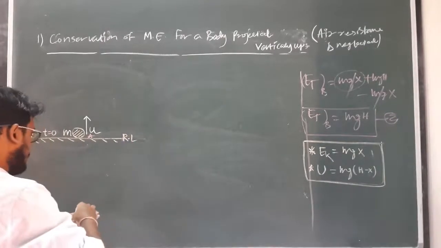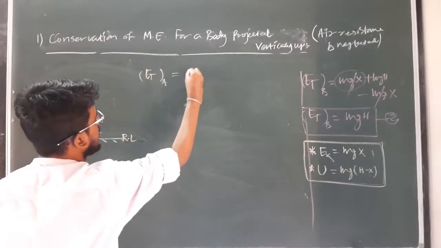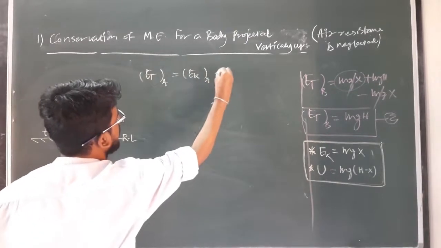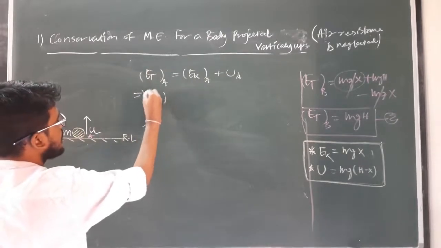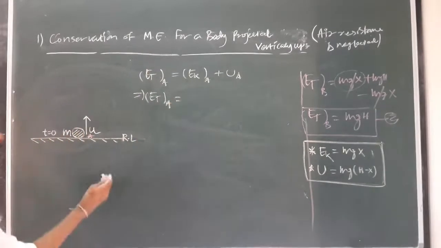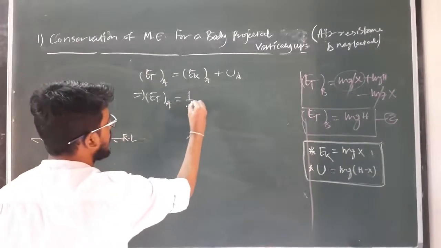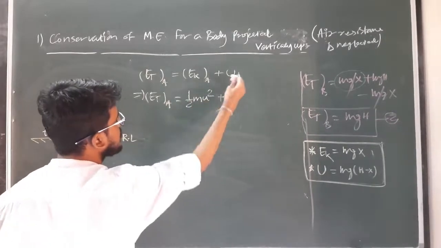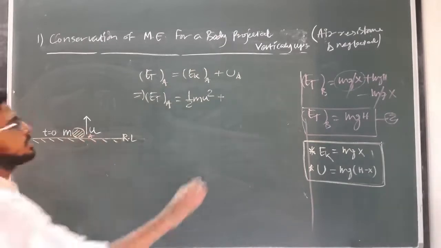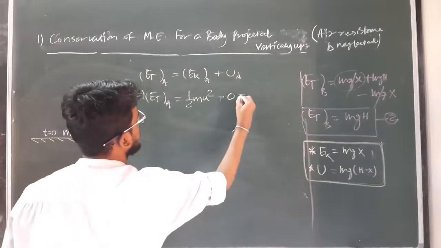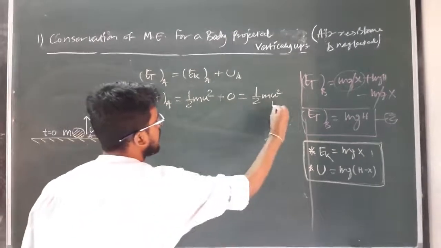So at point A, what is the total value of mechanical energy? We can write the total mechanical energy E total at point A is equal to the kinetic energy at A plus the potential energy at A. What is the value of kinetic energy? As the body is projected with initial velocity u and has mass m, its kinetic energy will be half m u square. What is the potential energy? As the height of the body from the reference level is 0, its potential energy will be 0. So the total energy at A is equal to half m u square. Clear? Let it be equation 1.